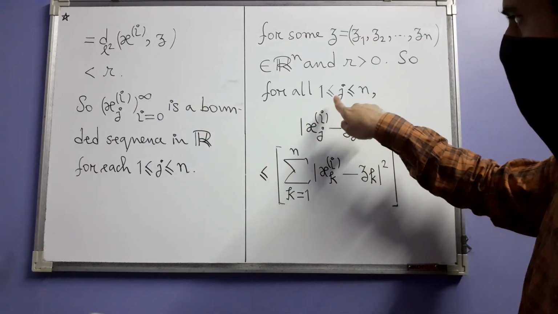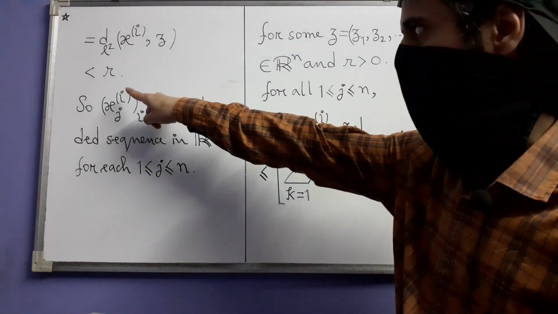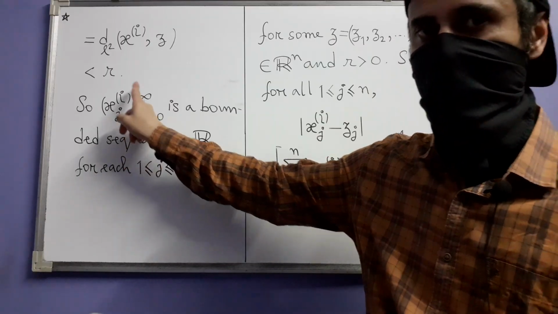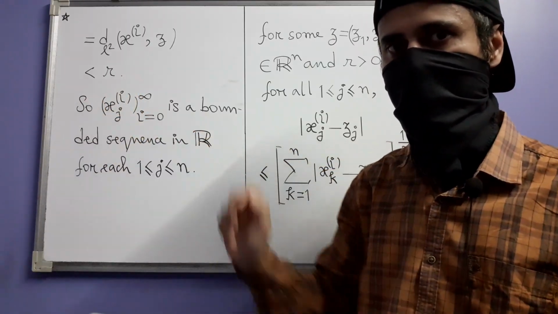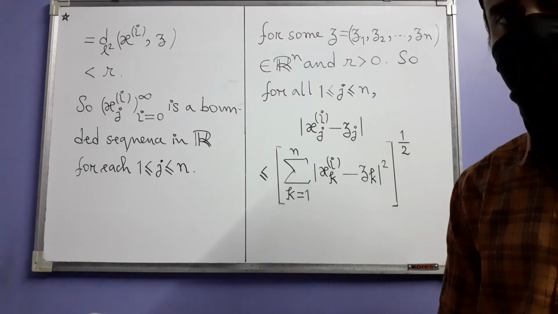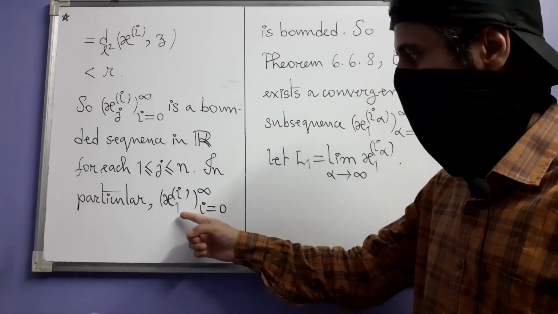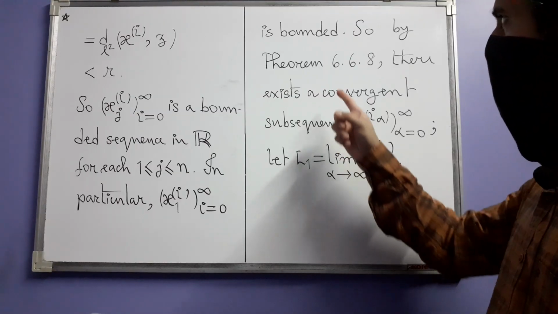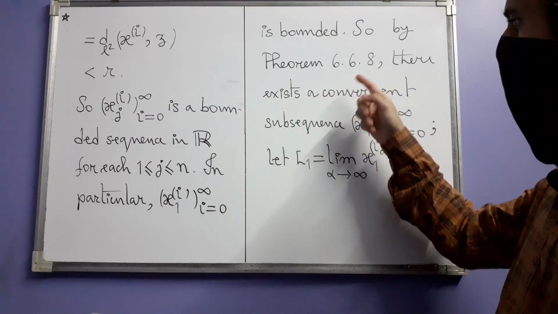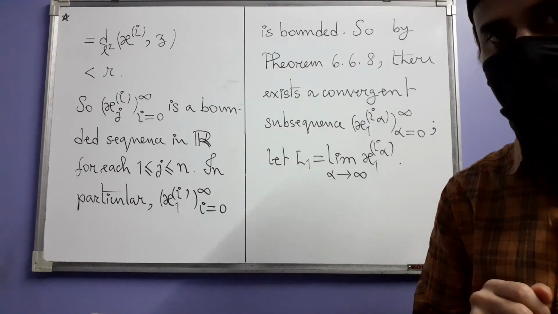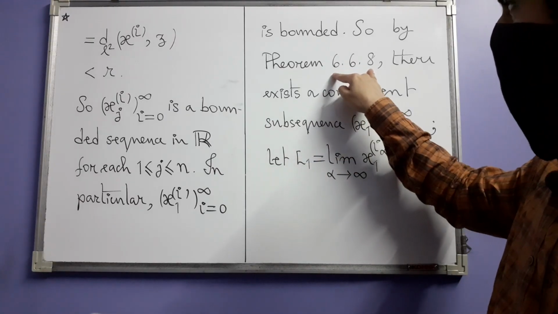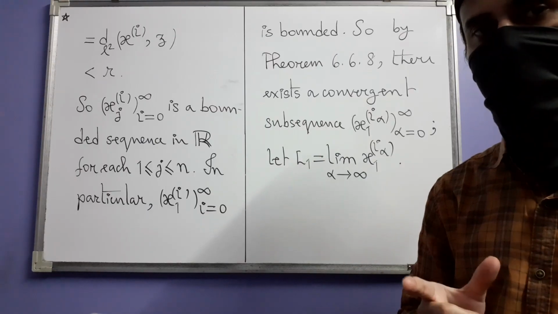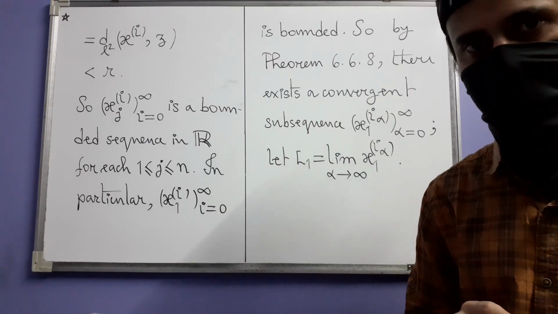So that means for each such j, this is less than r, which says that for each such j, this ordinary sequence of real numbers is now bounded. In particular, the sequence x1i is also bounded, and that is why by theorem 668 it has a convergent subsequence. You remember this theorem, this is your Bolzano-Weierstrass theorem, which says that bounded sequences of real numbers have convergent subsequences.